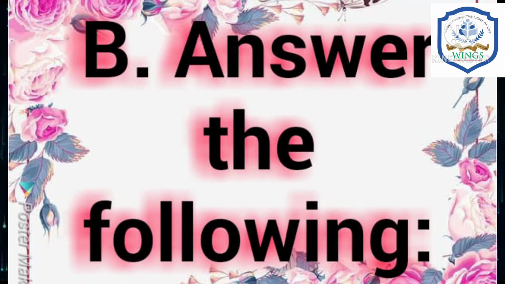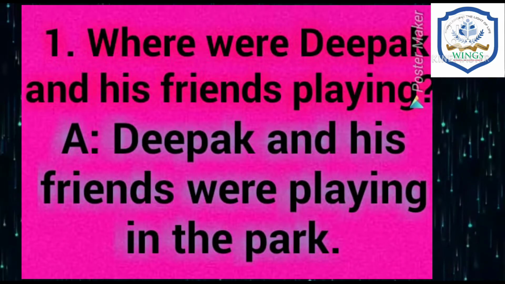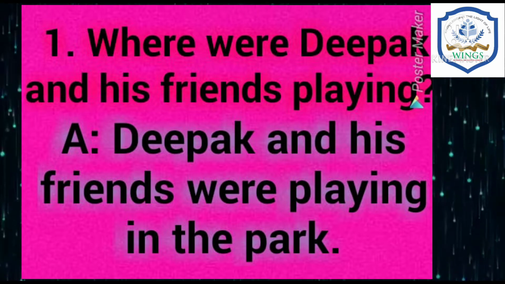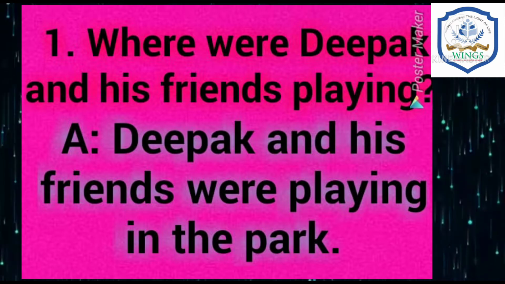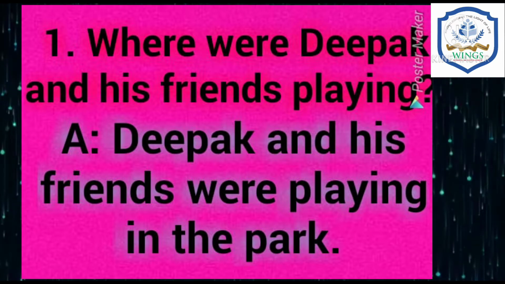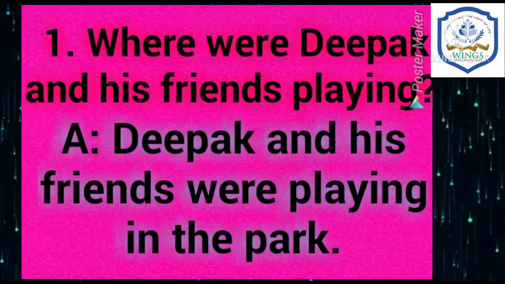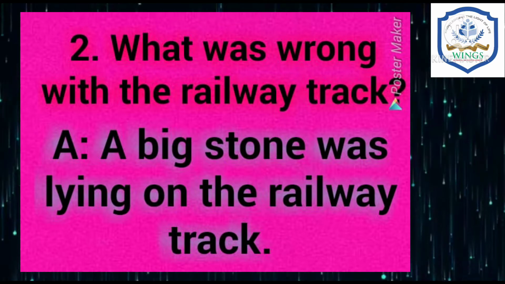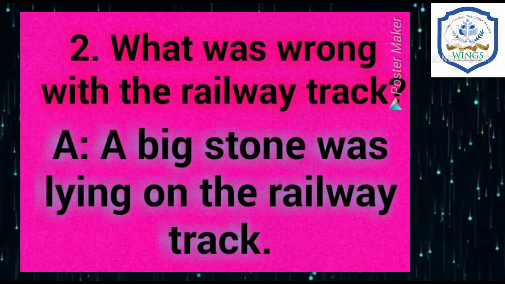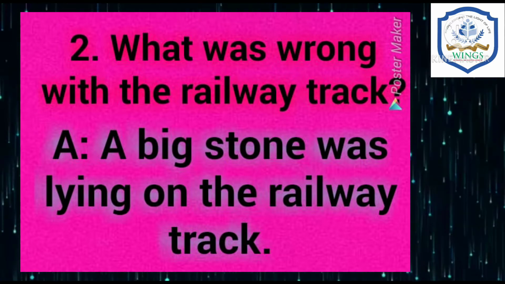Here some questions are given to you. Give me answers. So look at the first question. Where were Deepak and his friends playing? Yes, in the park. So write down the answer. Deepak and his friends were playing in a park. Now the next question is, what was wrong with the railway track? Yes, a big stone was lying on the railway track.